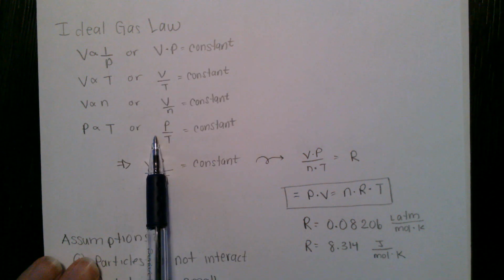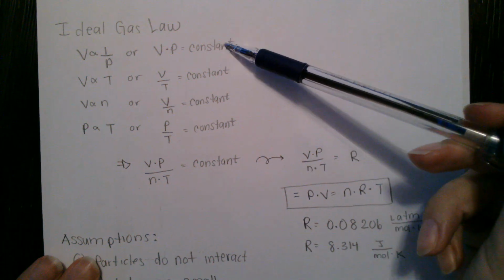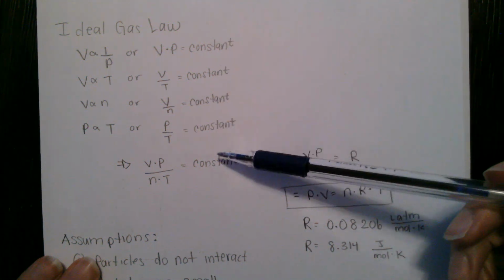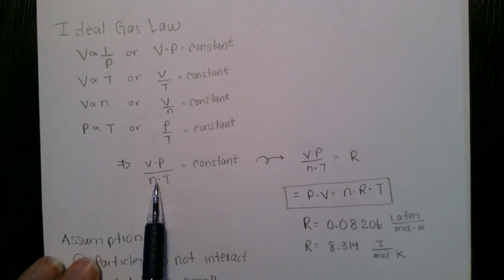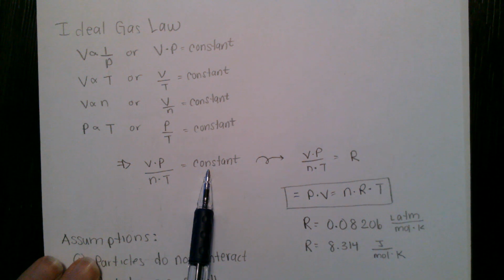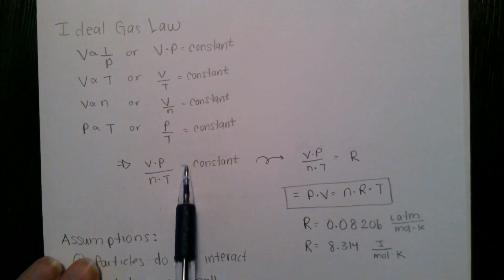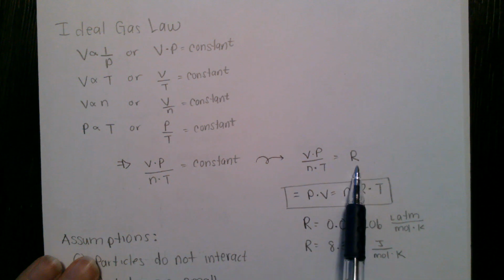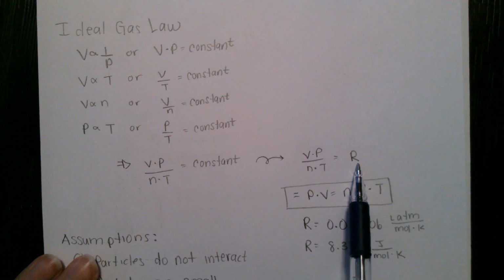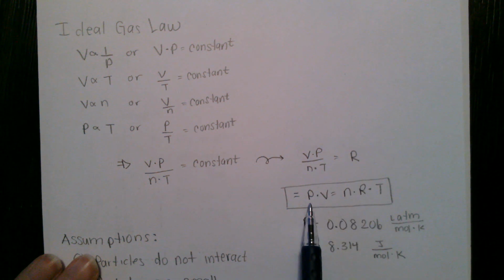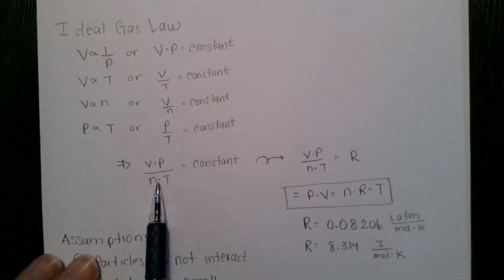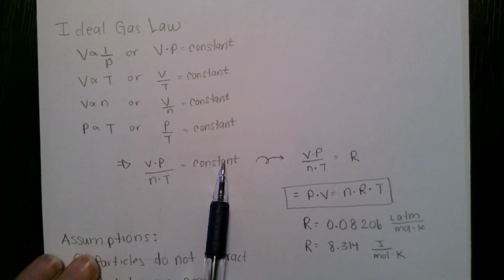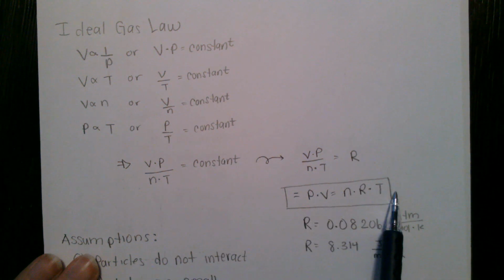If I take all of these relationships and put them together, and instead of having four different constants, I roll that all together into one, I can get V times P over N times T is equal to some constant. For gases, we call that constant R. R is the gas constant, and if I rearrange this, you'll probably recognize a different form: PV equals nRT. Keeping my PV over here and taking this NT and bringing it over here with my gas constant R, PV equals nRT.